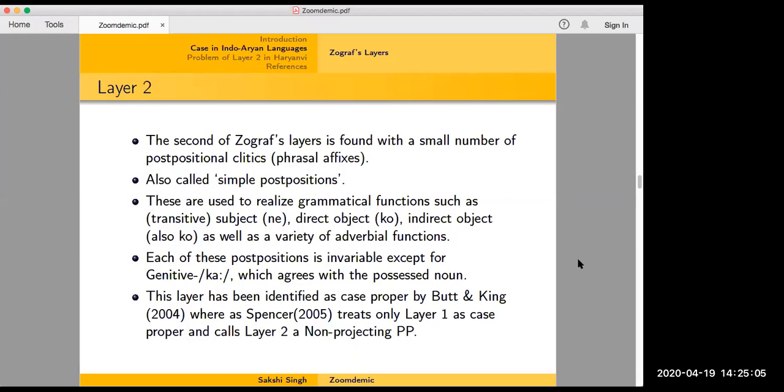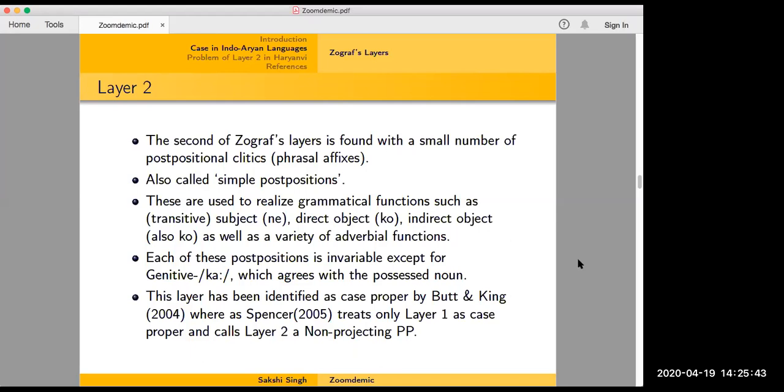Most of these morphemes that you're seeing here, these phrasal affixes, me, ko, per, and all the other ones, stay invariable in the sense that they don't change, whatever noun they are attaching to, except for the genitive postposition, which is ka, which changes with respect to the possessed noun. So you can have चूहे की किताब versus चूहे का pen.